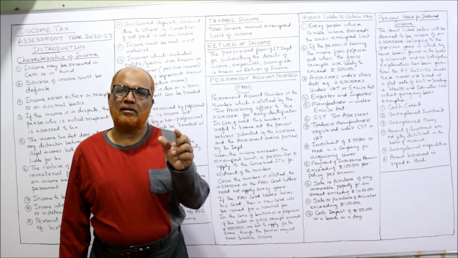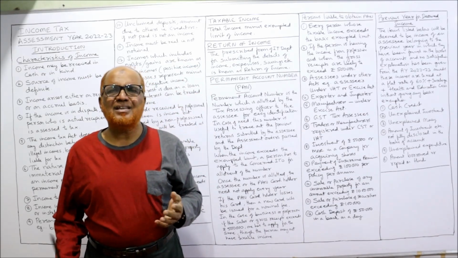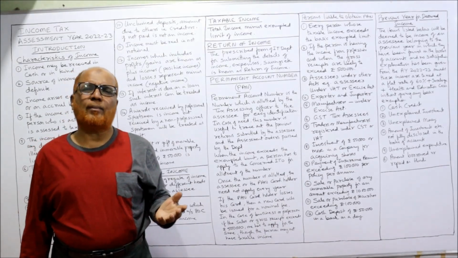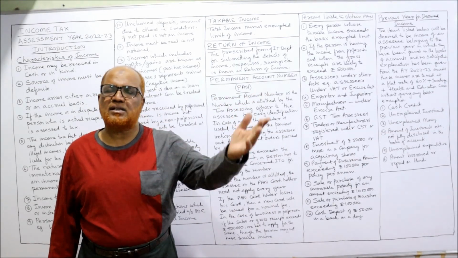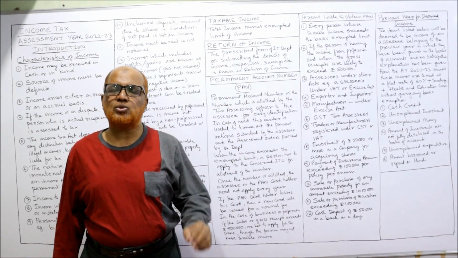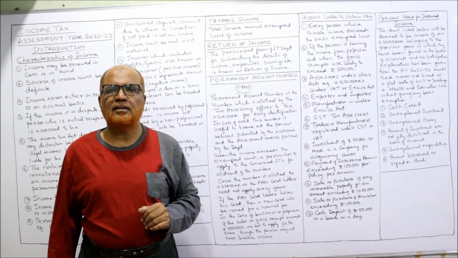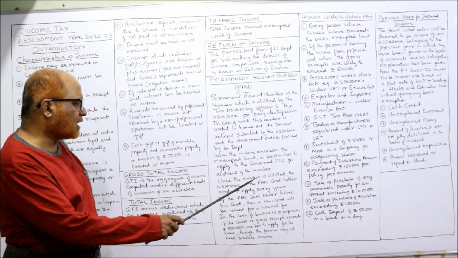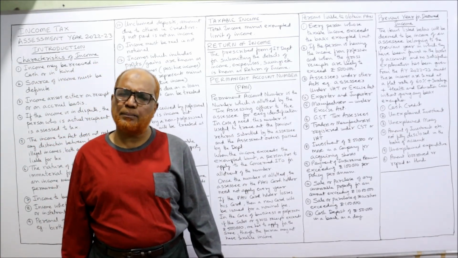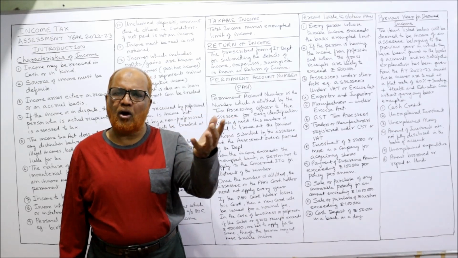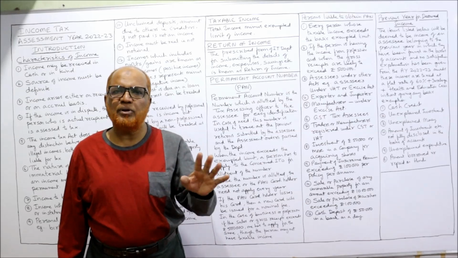Basic exemption limit is given. If the SSC's income is below the basic exemption limit of 2,50,000, it is not compulsory to apply for PAN. If the income is more than basic exemption limit, then the person has to apply to the concerned ITO, income tax officer, for getting the PAN, permanent account number. Once the number is allotted, the PAN card holder need not apply every year. It's a permanent number. That means only once if he has applied and got the PAN, the same PAN will be used every year. It will not be changed.